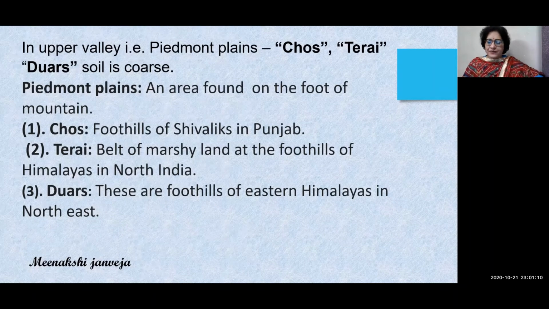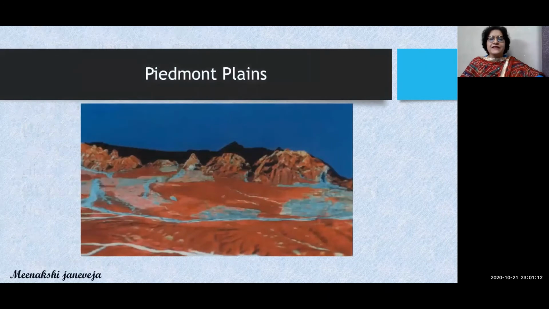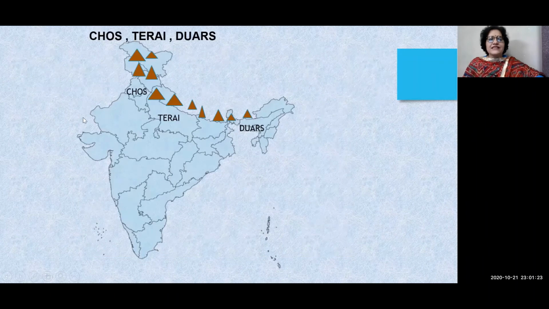Let us see further. These are Piedmont Plains. You can see here in the foothills of Himalayas, this is the Piedmont Plain region. Let us understand with the help of the map of India. These are Himalayas. In the foothills, in these Piedmont Plains, 3 features are visible here: Chos, Terai, and Dwars. I hope you are clear. This is very simple and easy.